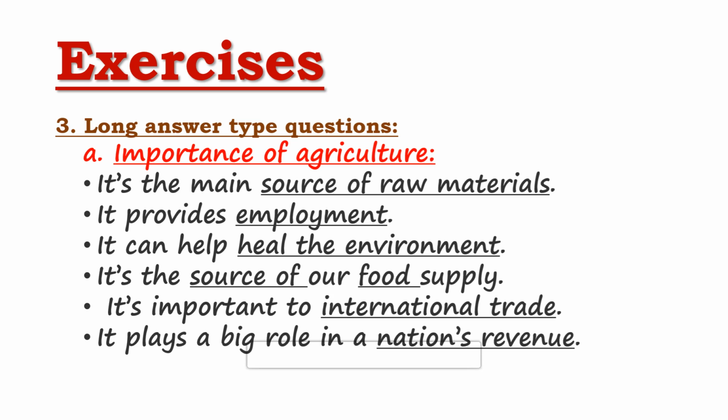So, importance of agriculture, there are many points I've given. You can choose any four. It's the main source of raw materials, it provides employment, it can help heal the environment, it's the source of our food supply, it's important to international trade, it plays a very big role in the nation's revenue. Revenue means tax system. Okay, so this is the answer of question number 3A.